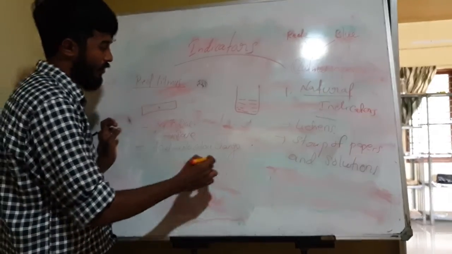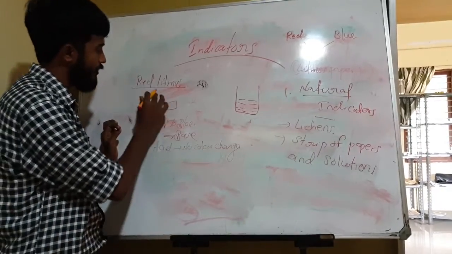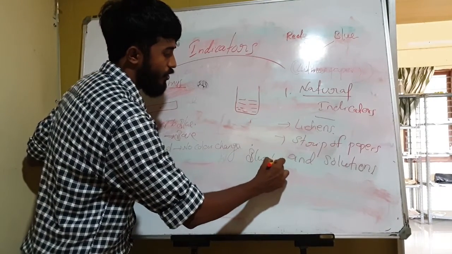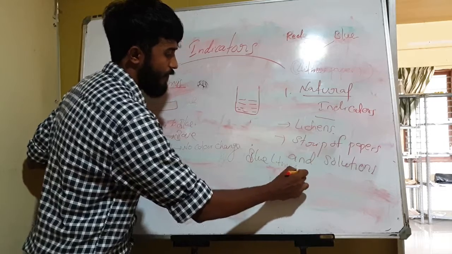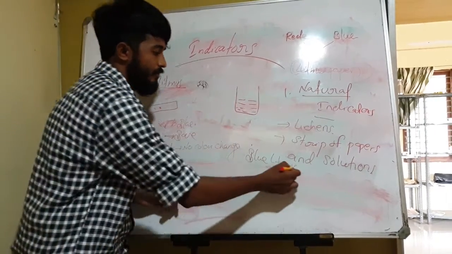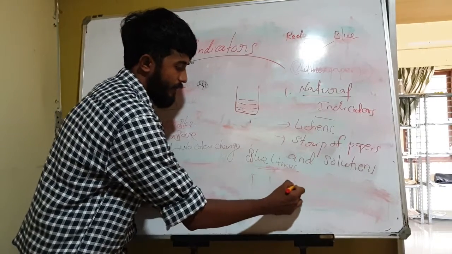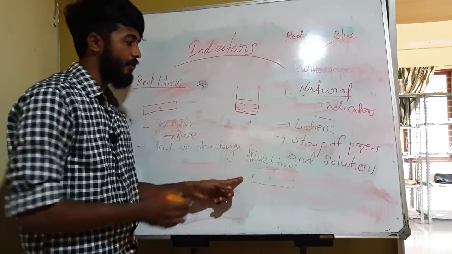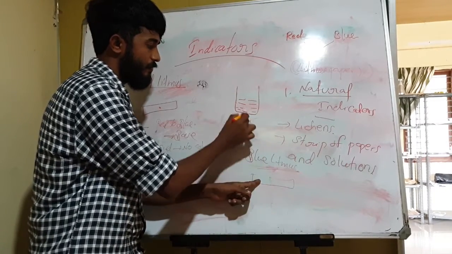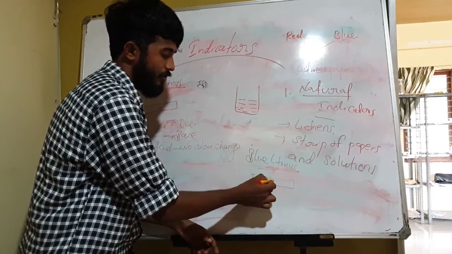Or in the other case, if we use blue litmus paper instead of red litmus paper, how can we find out the presence of acid or base? Suppose this is a paper strip, that is litmus paper. We add a few drops of solution to this litmus paper.